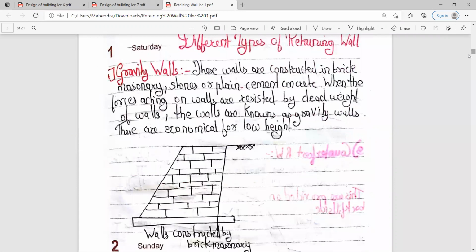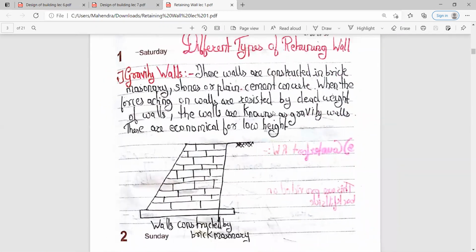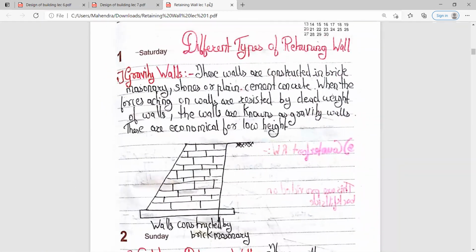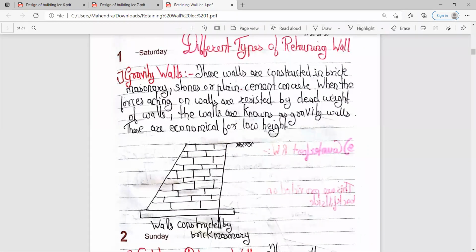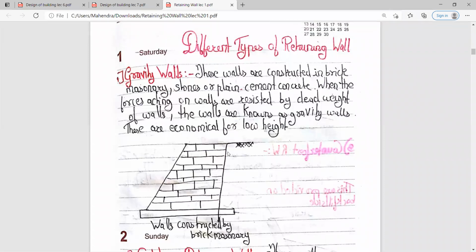So this one is your gravity retaining wall. These walls are constructed mostly in brick masonry, stones or plain cement concrete, that is PCC. When the forces acting on the wall are resisted by the dead weight of the wall, it is known as a gravity wall. These walls are mostly economical for low height. So whenever we have to provide a retaining wall for low height, at that time we make use of the gravity retaining wall.